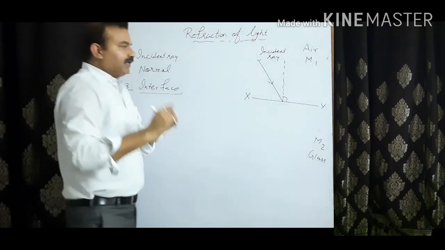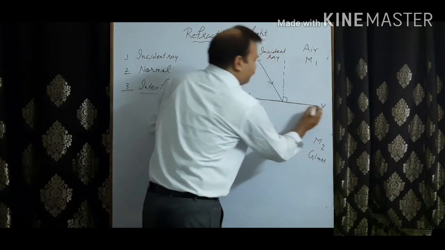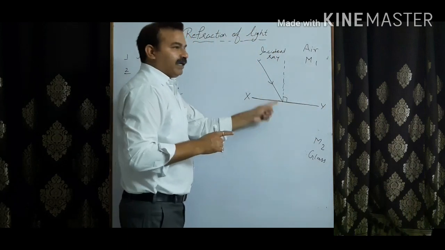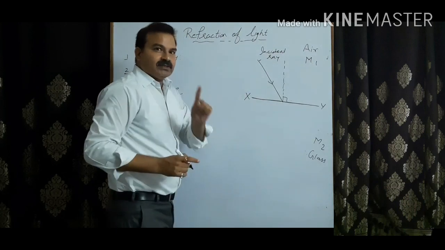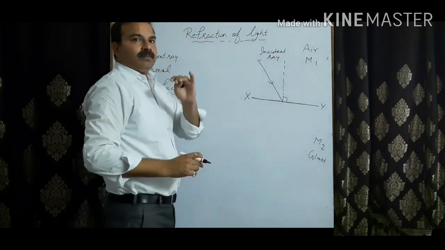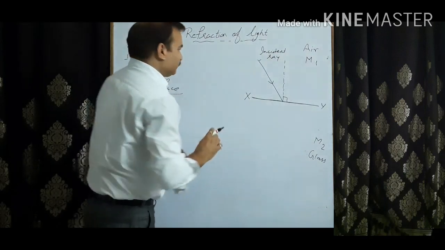Interface is basically that particular line or surface from where the light starts bending. Light bends only at the interface, which is the separation of the two media. Once it enters the medium, it moves in a straight line.